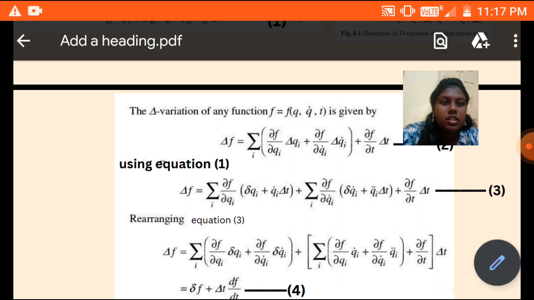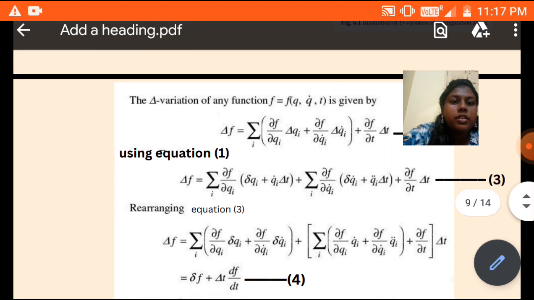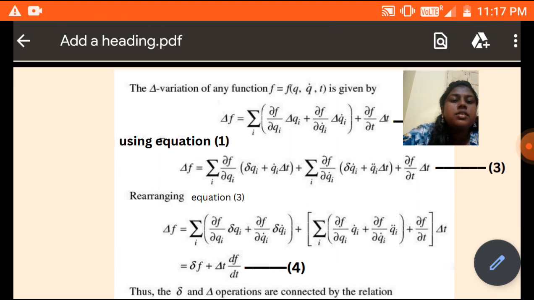So, rearranging, equation 3 can be written as delta f is equal to summation i dou f by dou qi delta qi plus dou f by dou q dot i delta q dot i, plus summation of dou f by dou qi q dot i plus dou f by dou q dot i q double dot i plus dou f by dou t into delta t.